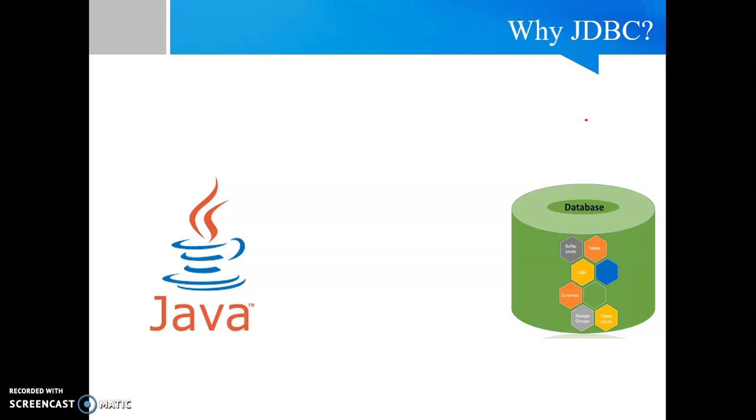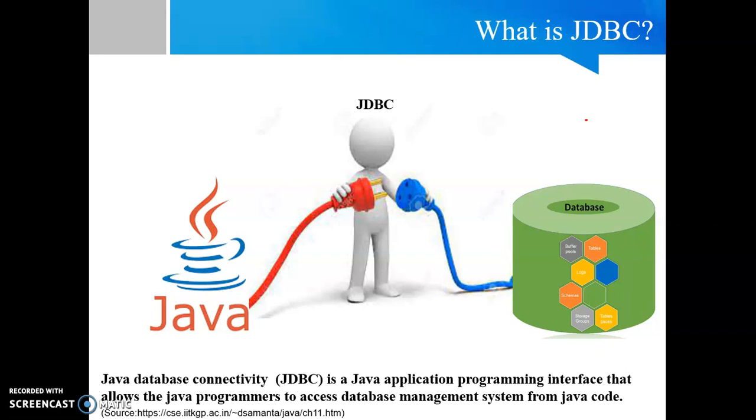And to connect Java with a database, we require connectivity. This concept of connectivity between Java and database is called JDBC. JDBC stands for Java Database Connectivity. It is a Java application programming interface that allows Java programmers to access a database management system from the Java code.